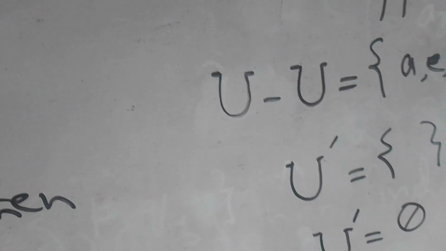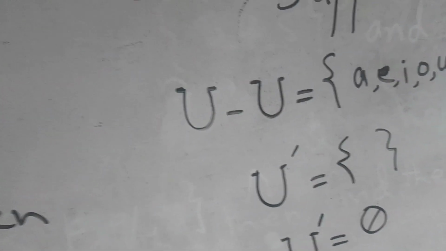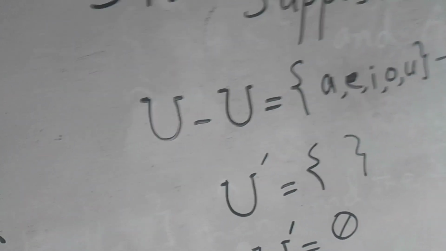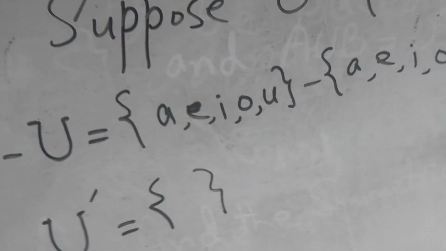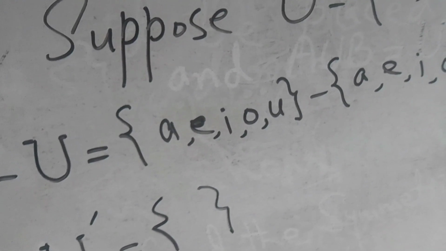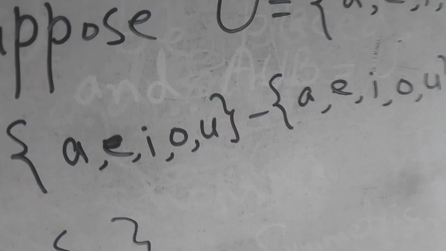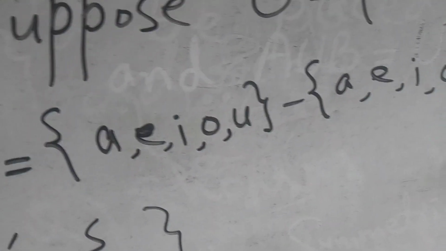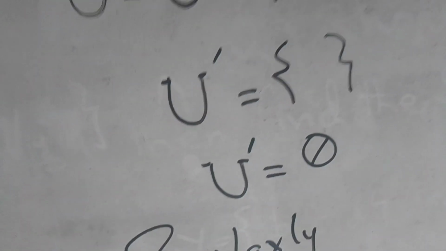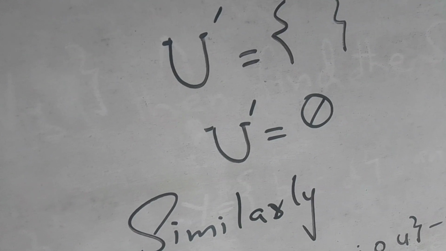First we write universal set minus, or difference, universal set is equal to: we write the members of the universal set {A, E, I, O, U} and the sign of difference, then we again write the members of the universal set {A, E, I, O, U}. We find that all these members are common to both sides, so these are all cancelled and the set is now empty. So we write universal set complement is equal to the empty set, or null set.